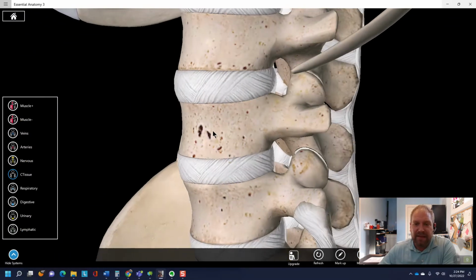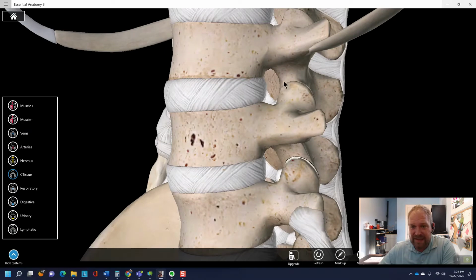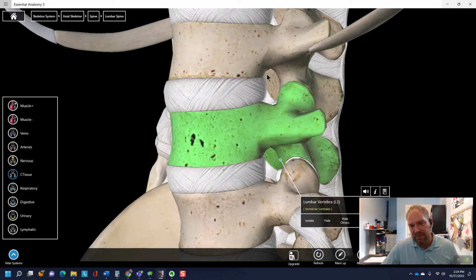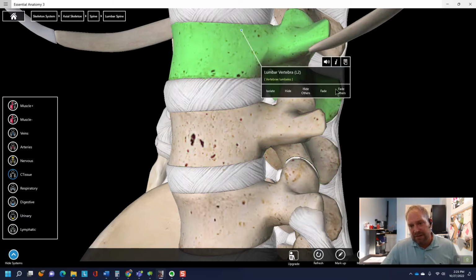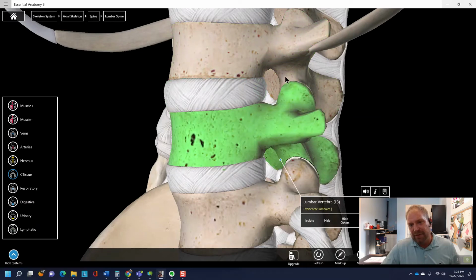Now, the cool thing though is that this hole is not a fixed hole, meaning the top of the hole and the bottom of the hole, the half circles of the hole, are both created by the bony vertebrae from the top and the bottom.